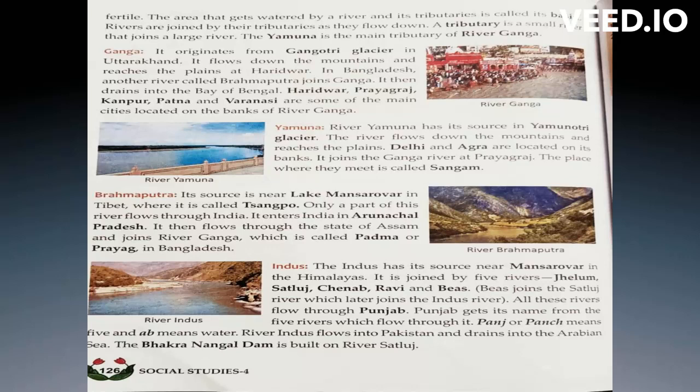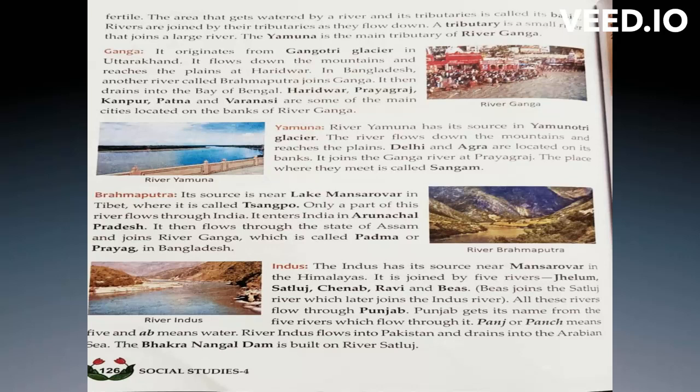Okay, children. And next one is Brahmaputra. So its source is near Lake Manasarovar in Tibet, where it is called Tsangpo. Okay, here T is silent. It is Tsangpo. Only a part of this river flows through India. It enters India in Arunachal Pradesh. And in which state does it flow? It flows near Assam. So, which is called Padma or Prayag.